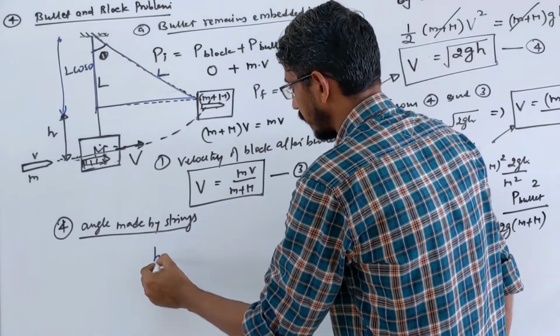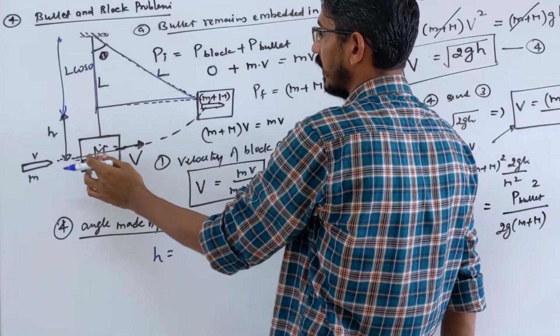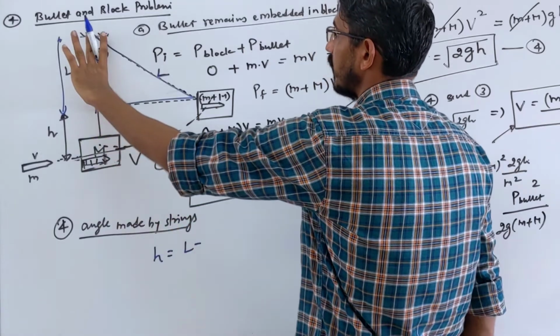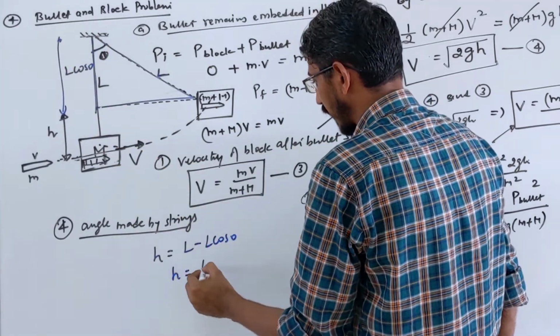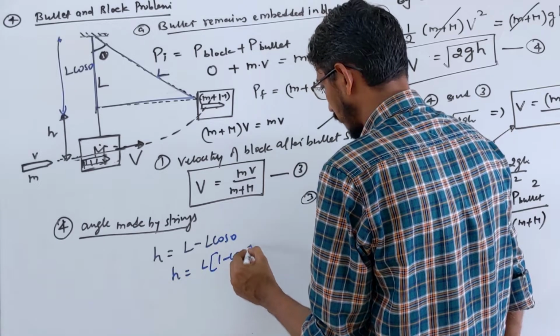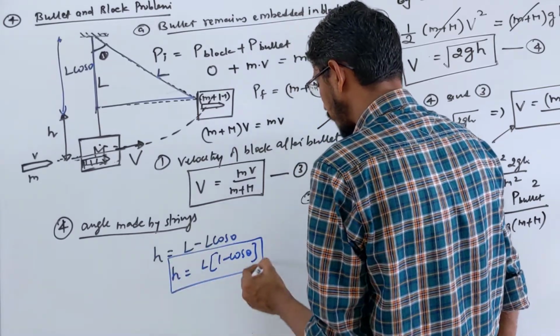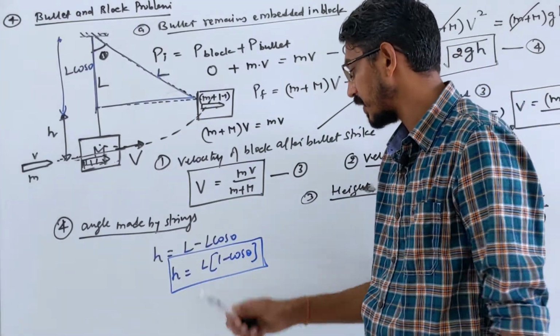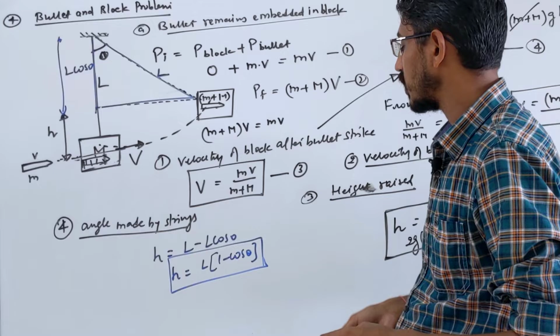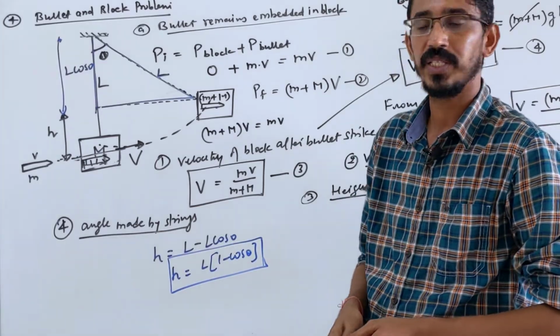What is H from that picture? H is this total length L minus that much length, that's L cos theta. So H you can also write as L(1 minus cos theta). Very important relation. In many other chapters we will use this, like in our SHM chapter. Questions will be directly asked based on this formula: the height rise in terms of the length of the string and the angle made by the string.